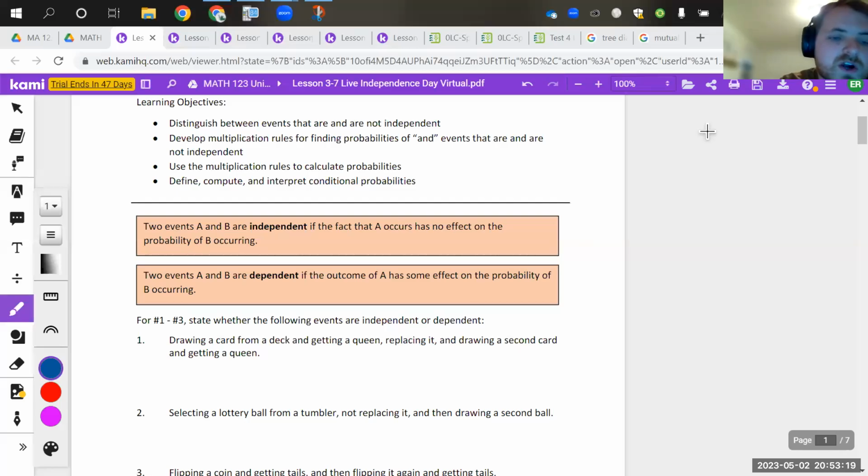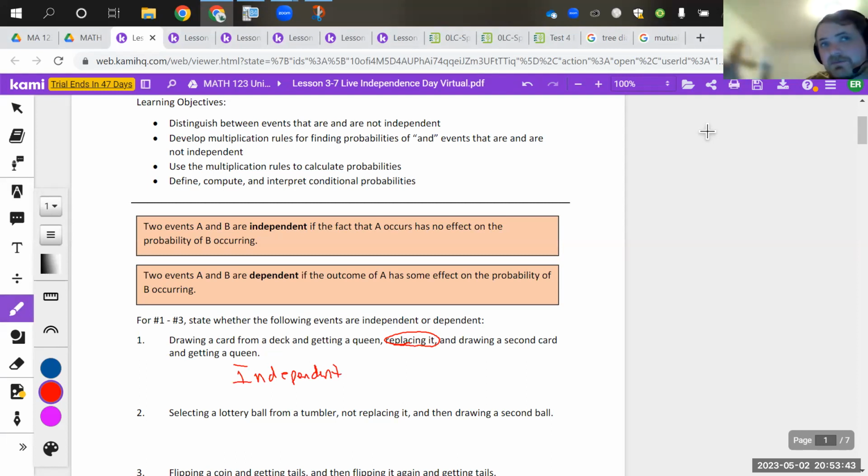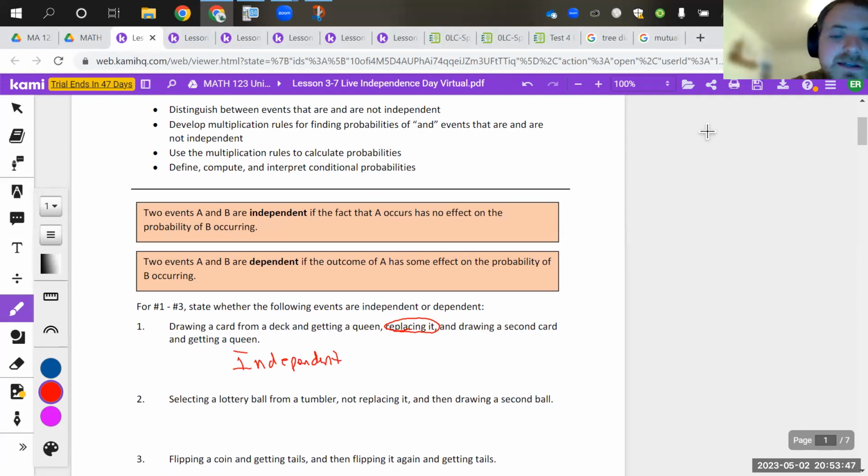If we draw a card from a deck and replace it, and then we draw a second card, those are independent situations because it was the same exact situation two times in a row. If I did not replace it, then that would become dependent because the variables change, the probability changes when that queen is taken out and it's not replaced. But since it was replaced, we call that independent.